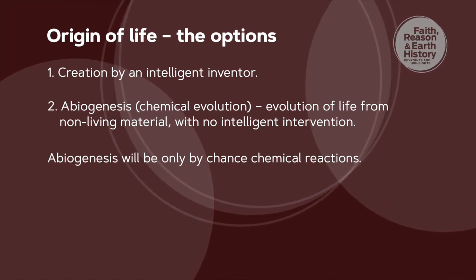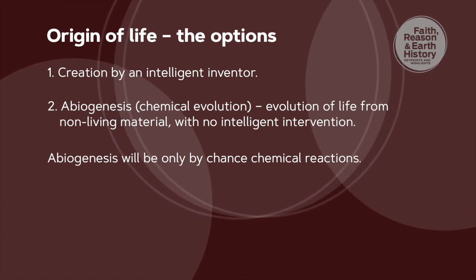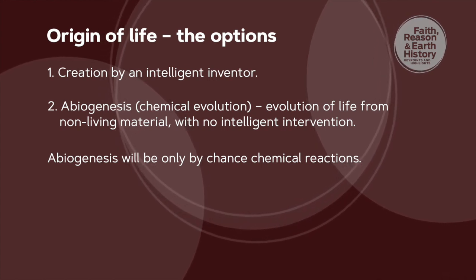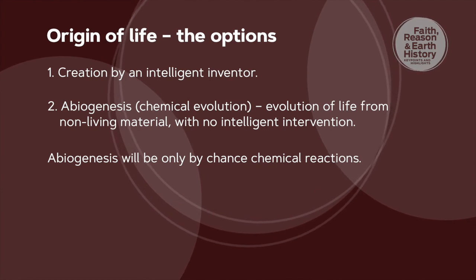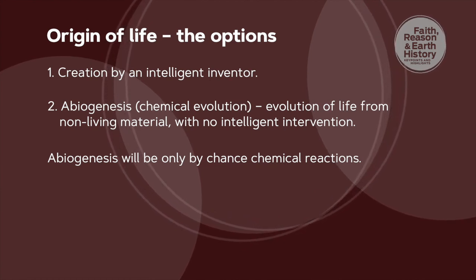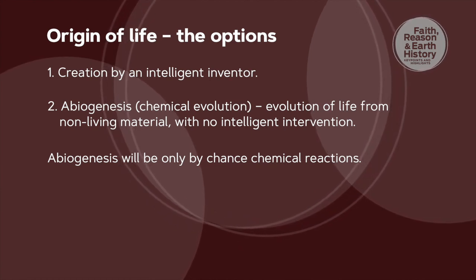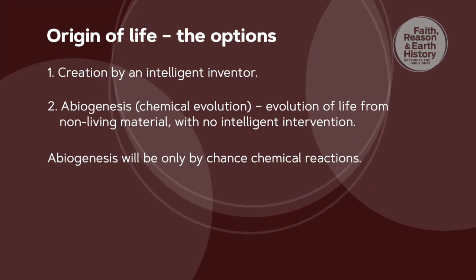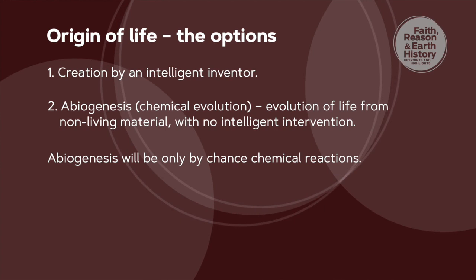One is creation by an intelligent inventor, an intelligent creator. Number 2, abiogenesis, also called chemical evolution, is the origin of life from non-living material with no intelligent intervention, no creator involved. Abiogenesis will occur only by chance chemical reactions.